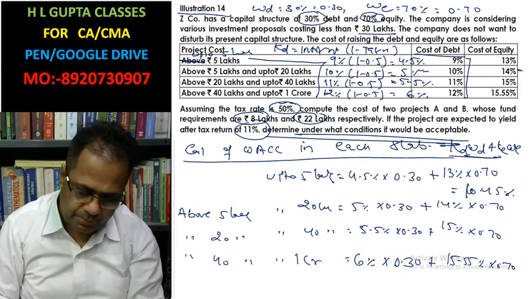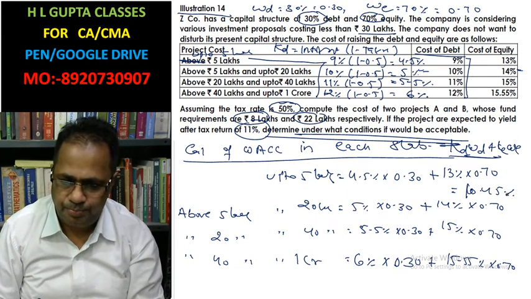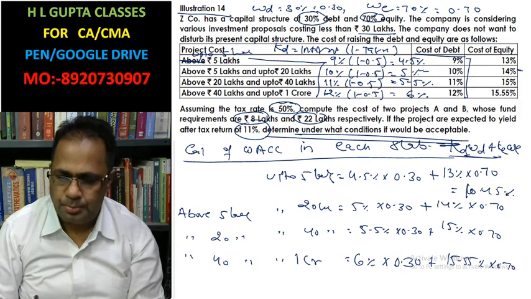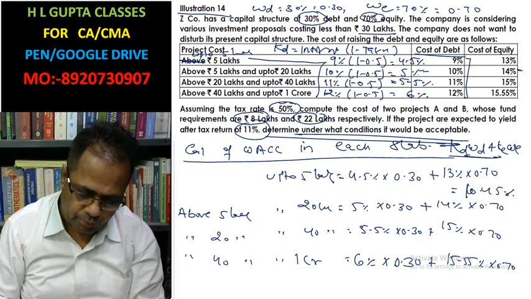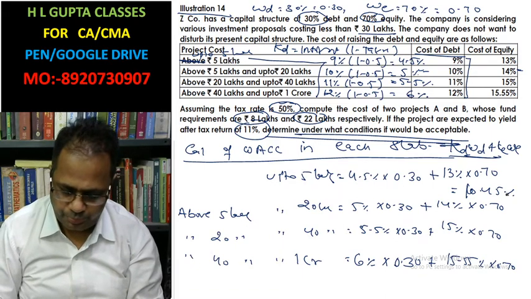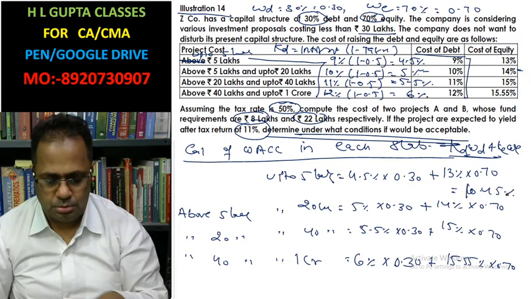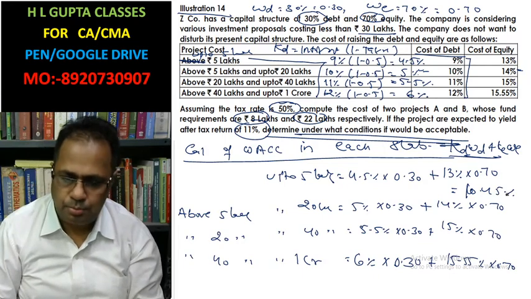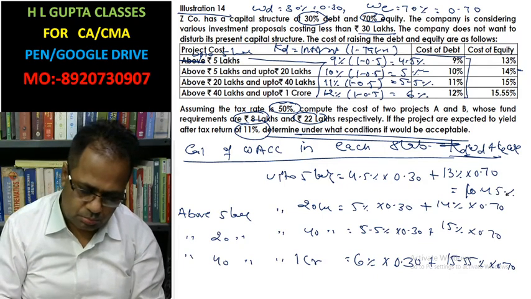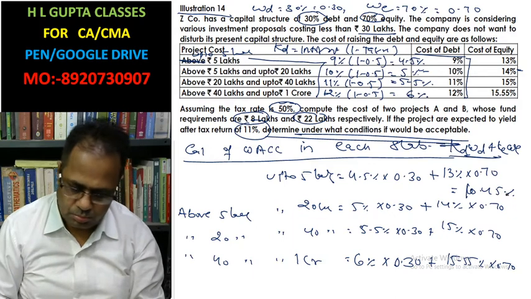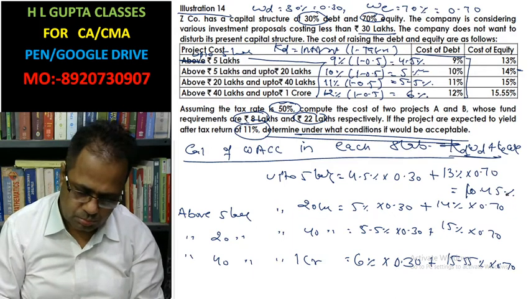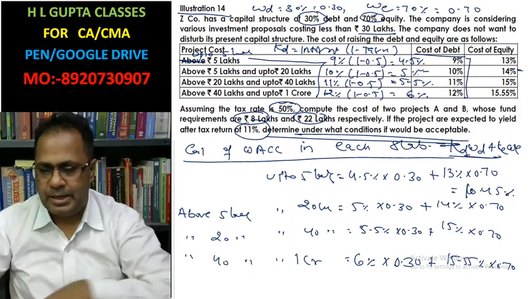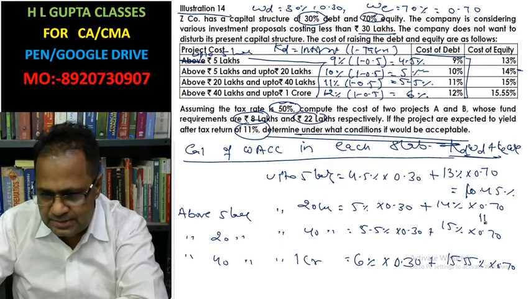In this case, 5 into 0.3 plus 14 into 0.7 gives 11.3%.